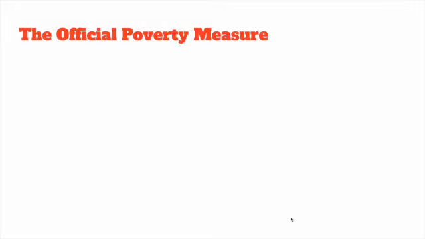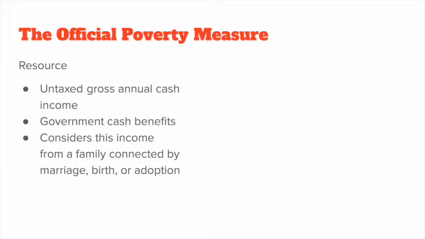One way that the U.S. government has found to try and measure poverty is the official poverty measure. It measures resources such as untaxed gross annual cash income, government cash benefits, and it considers the income of a family connected by legal documents such as marriage, birth, or adoption.